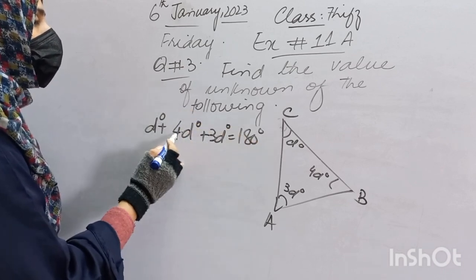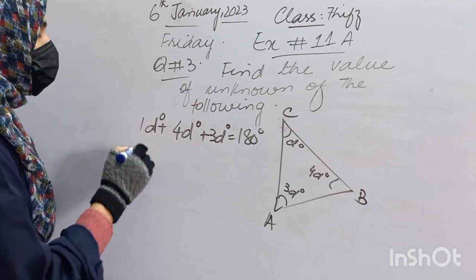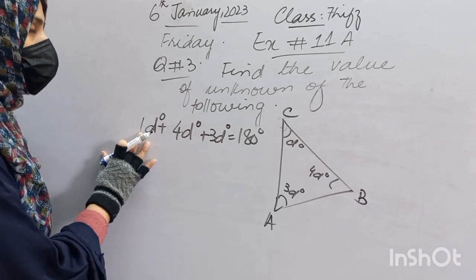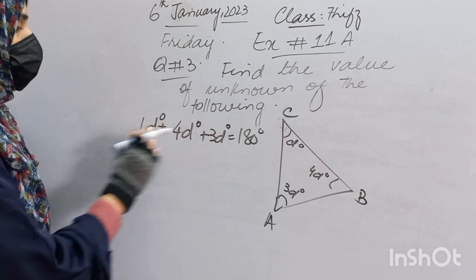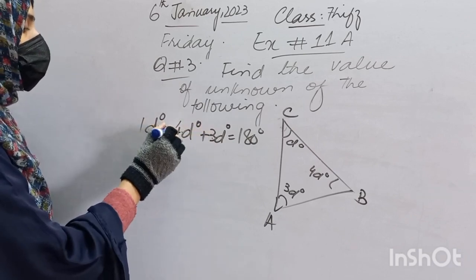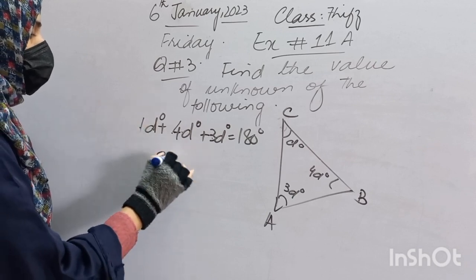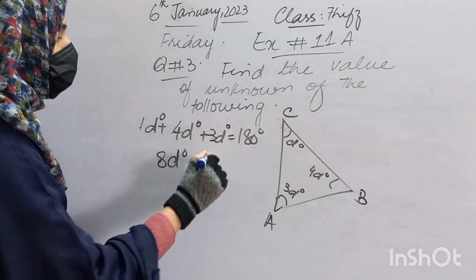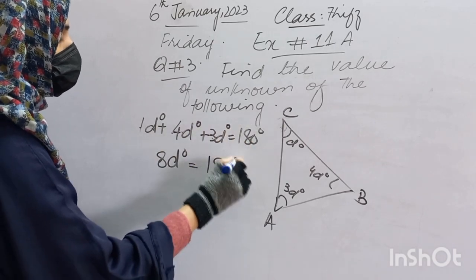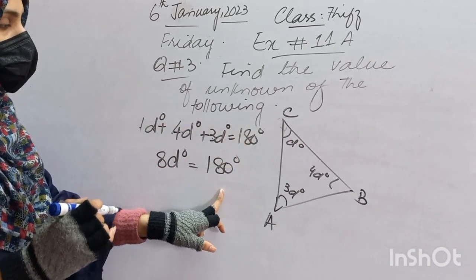So 3 plus 4 is 7, and 7 plus 1, there is no number, so we will assume 1 here. So 3 plus 4 is 7, and 7 plus 1 is 8. So 8D degree here on the left hand side, and equal to 180 degree on the right hand side.